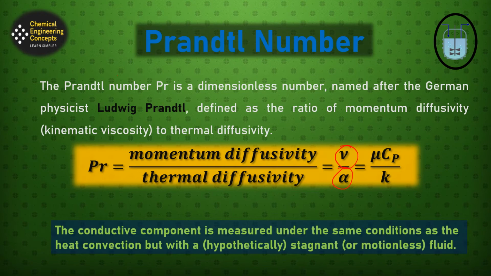The importance of Prandtl number of the flowing fluid is that it relates the momentum boundary layer to the thermal one during heat transfer through the fluid. So this is just the application part of the Prandtl number.